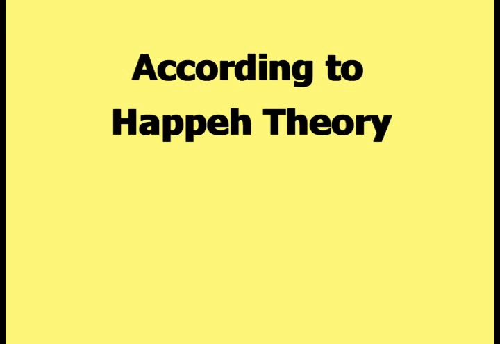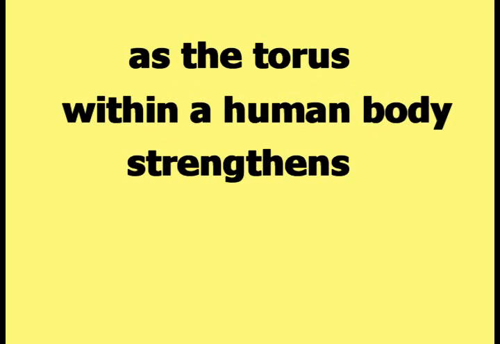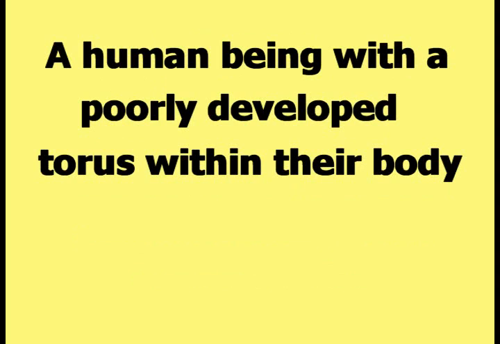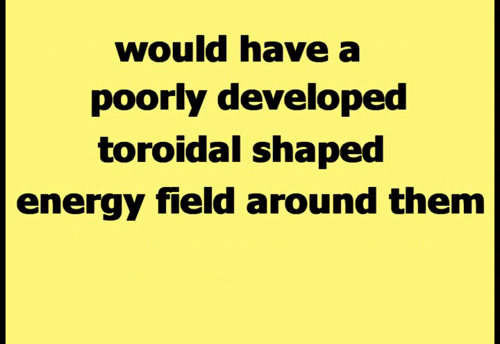According to Happy Theory, as the torus within a human body strengthens, the body can be thought of as simultaneously developing a toroidal-shaped energy field around itself. A human being with a poorly developed torus within their body would have a poorly developed toroidal-shaped energy field around them.